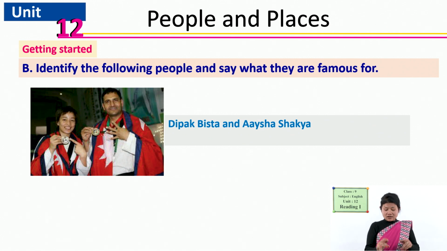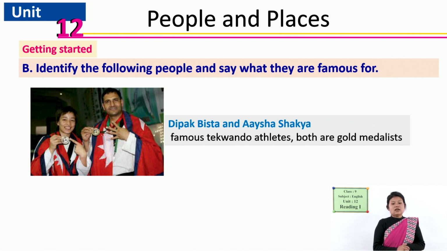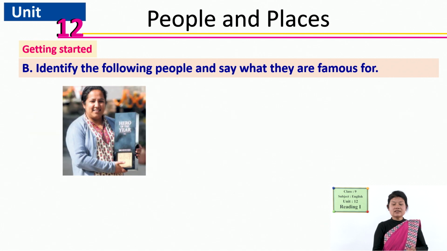Second picture, dear students, they are from the sports sector, and their names are Deepak Bista and Aisha Sakhe. They are a couple, and they are famous athletes, taekwondo athletes, and they are both gold medalists. So, for that they are famous.